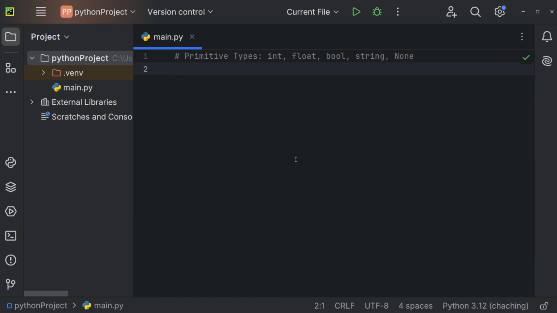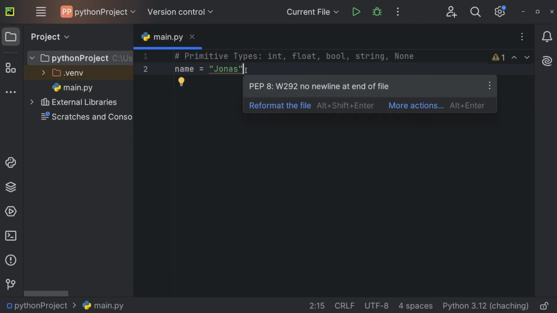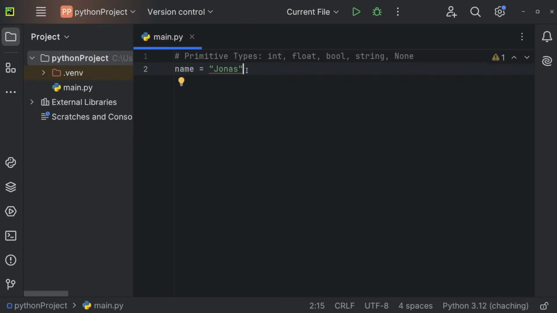Let me now introduce you to data types in Python. Previously, we've defined a variable of name, for example, and that variable was equal to a name, so to a little bit of text like Jonas. And by defining this variable right here, so the variable Jonas, within quotation marks, we implicitly in Python define the data type. So text in Python has the data type string. So this right here is a string.